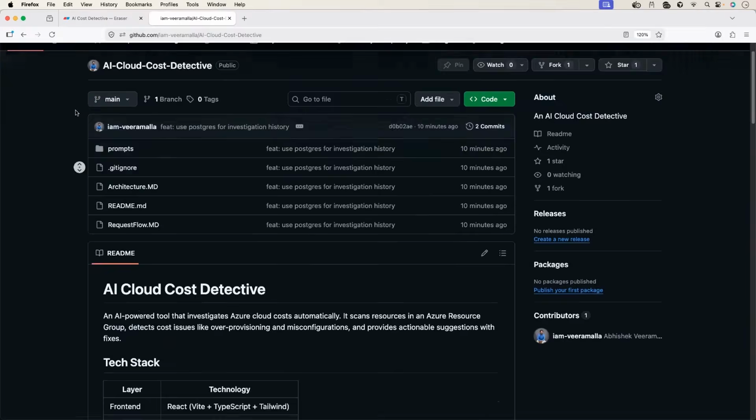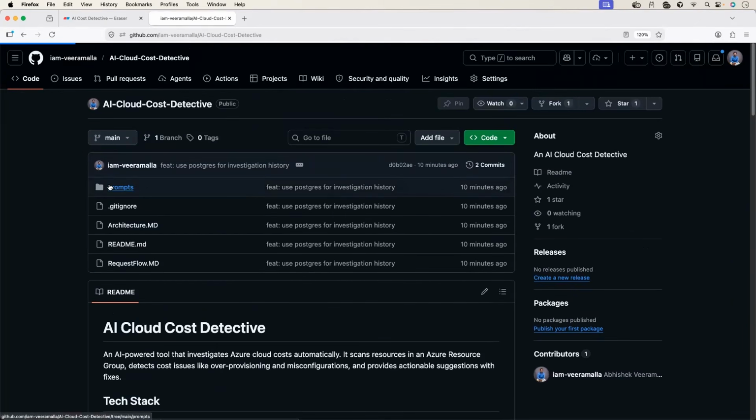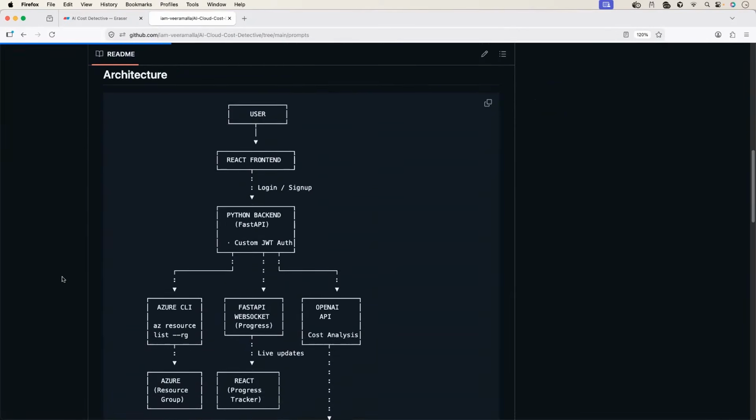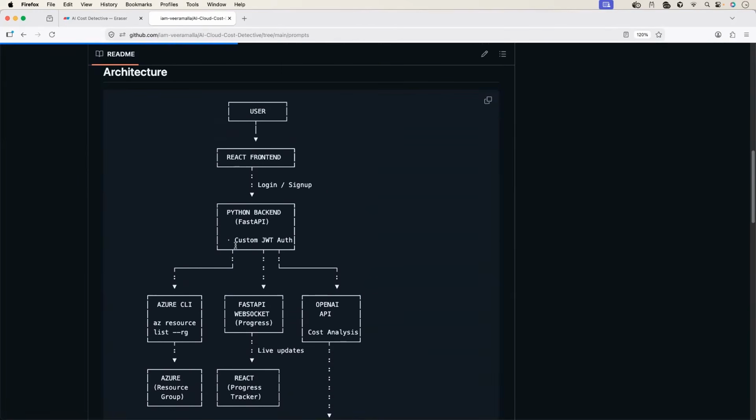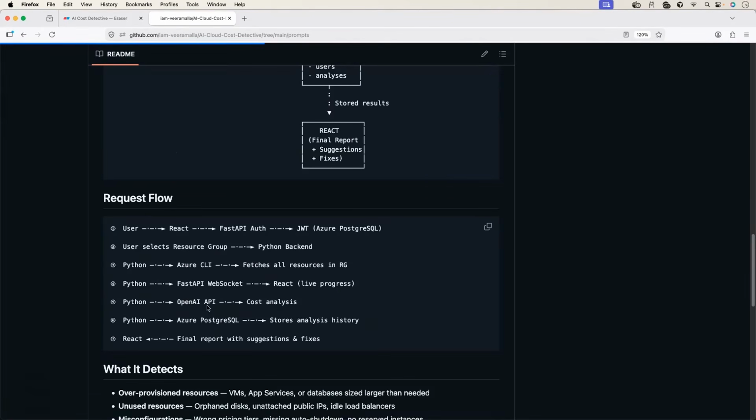When you provide prompts, of course, I'll walk you through the prompts. We are going to provide very detailed prompts as well, but still there is a chance that your AI coding assistant might get your requirement wrong. But when you put the information in this way, in the architecture diagram, in the request flow, there are very less chances that it can go wrong. That's why I've documented this information in the GitHub repository.